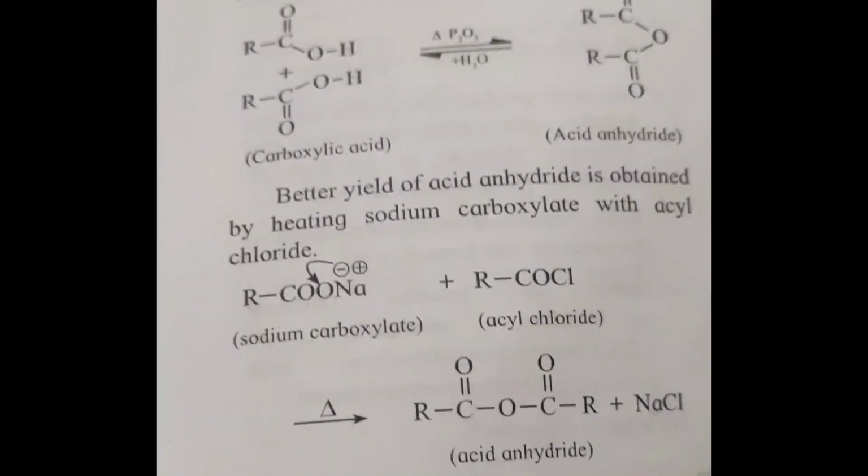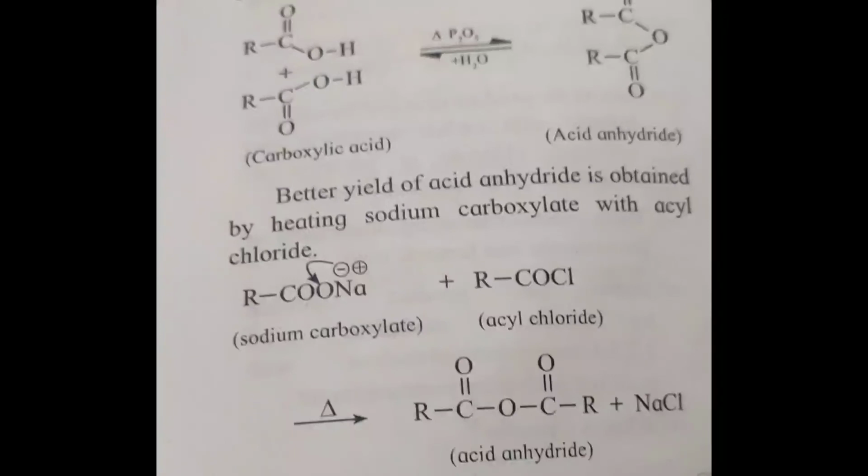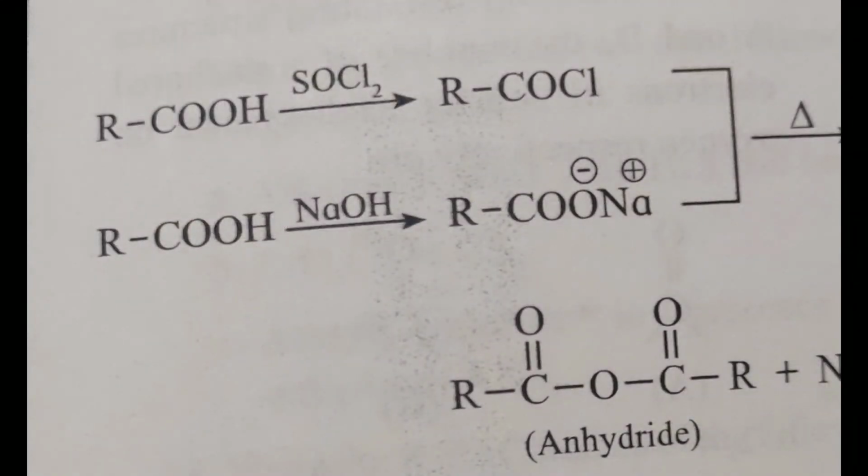A better yield of acid anhydride is obtained by heating sodium carboxylate with acyl chloride. Sodium carboxylate reacts with acid chloride to give acid anhydride plus NaCl. The acyl chloride and sodium salt of the acid are prepared by reacting carboxylic acid separately with thionyl chloride and sodium hydroxide respectively.